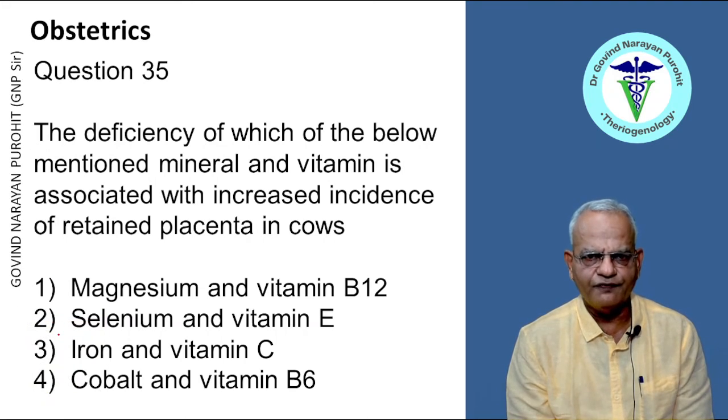The deficiency of which of the below mentioned mineral and vitamin is associated with increased incidence of retained placenta in cows? Magnesium and vitamin B12, selenium and vitamin E, iron and vitamin C, cobalt and vitamin B6. It's clearly known that deficiencies of selenium and vitamin E can increase the incidence of retained afterbirth in dairy cattle. So that is the right answer, right?